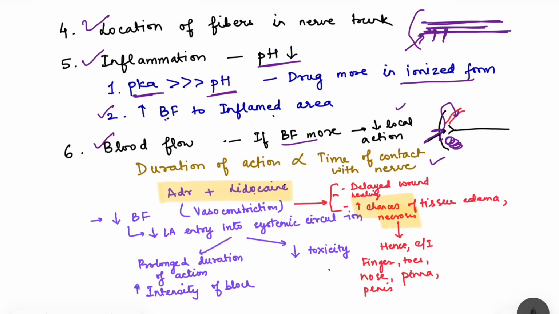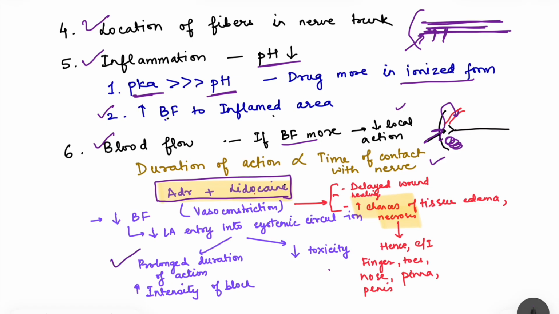To prevent this, we have one strategy where local anesthetic is given along with a vasoconstrictor, in this case adrenaline. So this is a combination, adrenaline plus lidocaine. Adrenaline will cause vasoconstriction, causing the local anesthetic to remain at the site of injection.